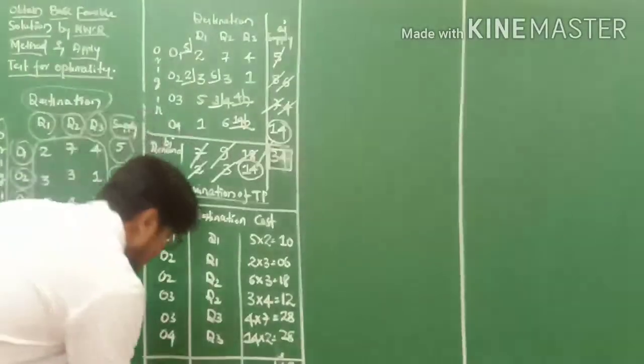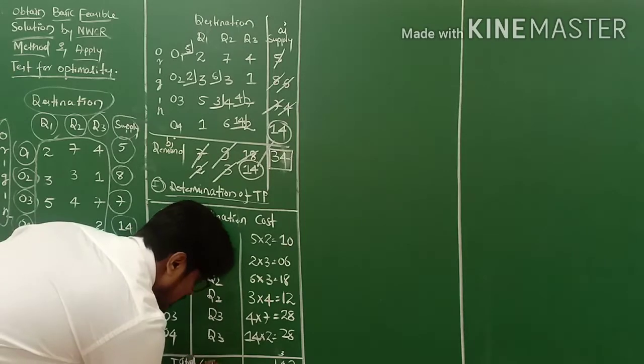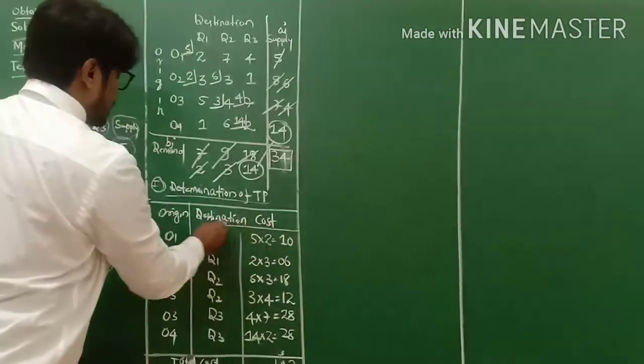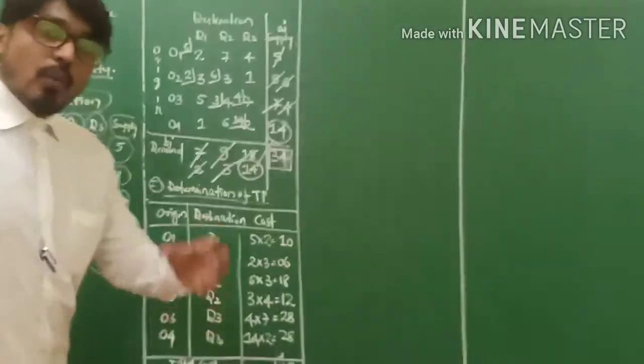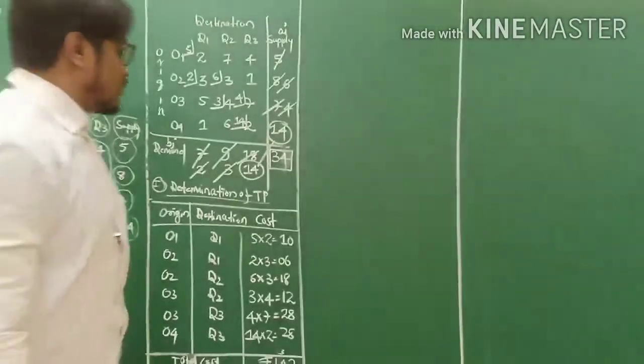The total cost is 102. You write total cost here. The total cost of this transportation problem is 102, my friends. So 102 is the total cost.